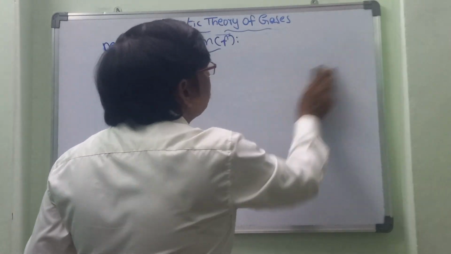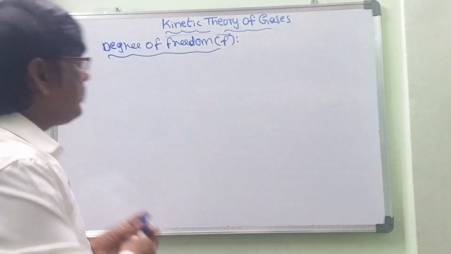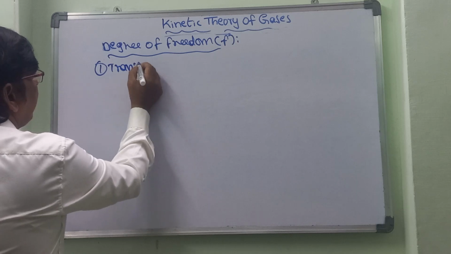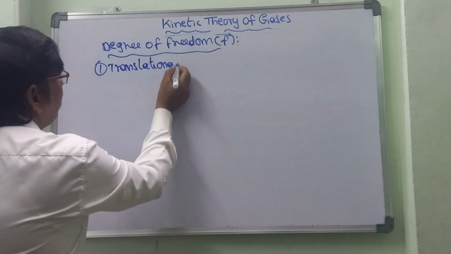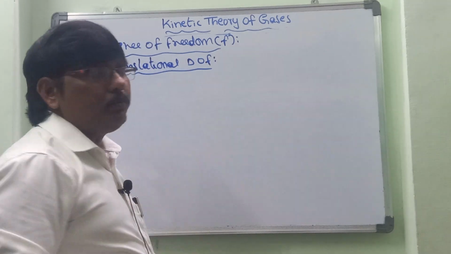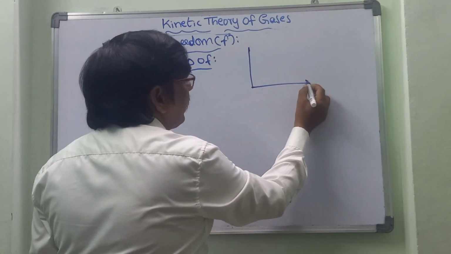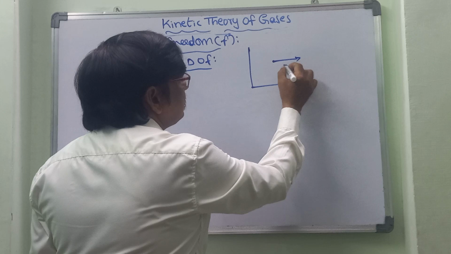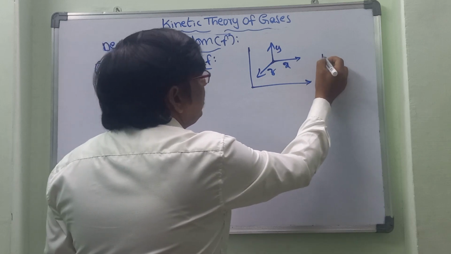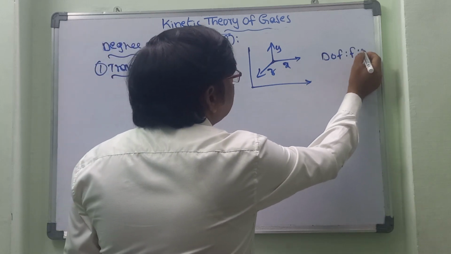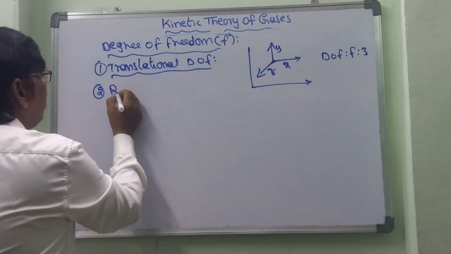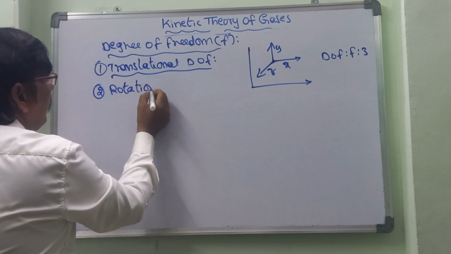Degrees of freedom are basically of three types. The first is the translational degree of freedom.